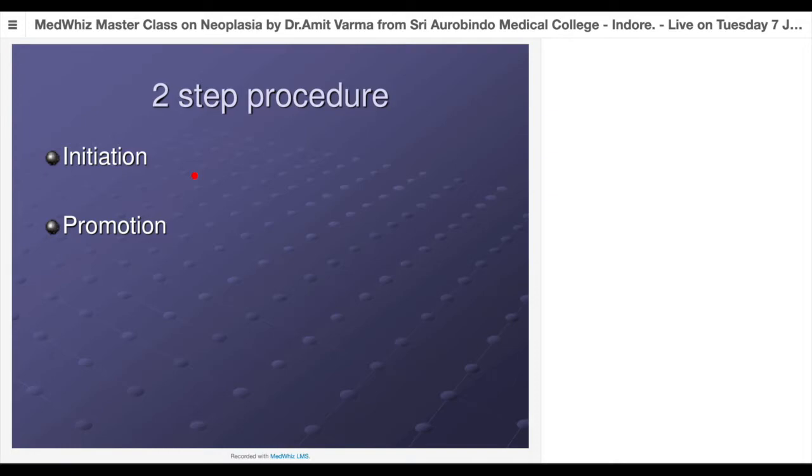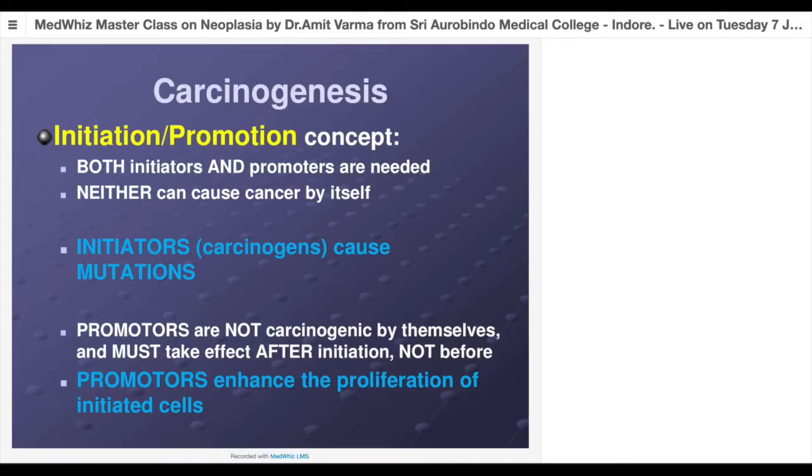So how do these two chemicals act in our body? Always the first action has to be of initiators. Initiators have to act first. A promoter can't act in the absence of an initiator. But we need both. Why? Because the initiator will cause the mutation, but the promoter is the one which will cause proliferation of the cell. So neither of these alone may cause cancer. But the thing to remember is initiators are actually carcinogens.